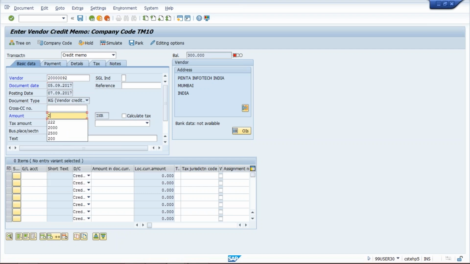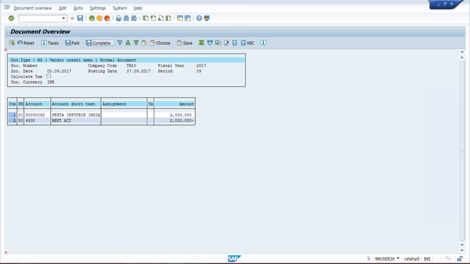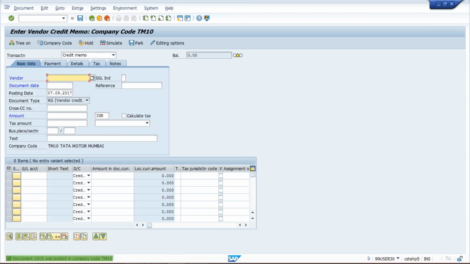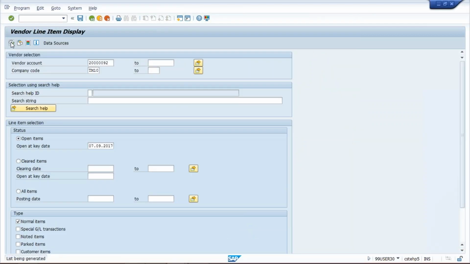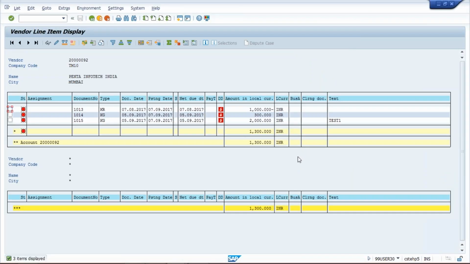We will post one more invoice worth of 2000, and let me save. So now if you see here, the total balance is 1300.